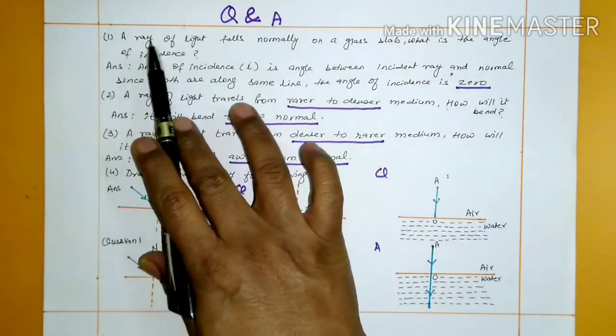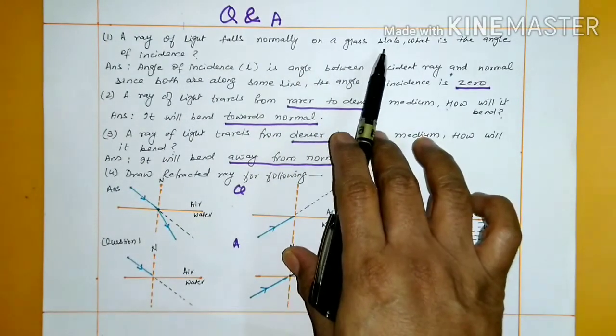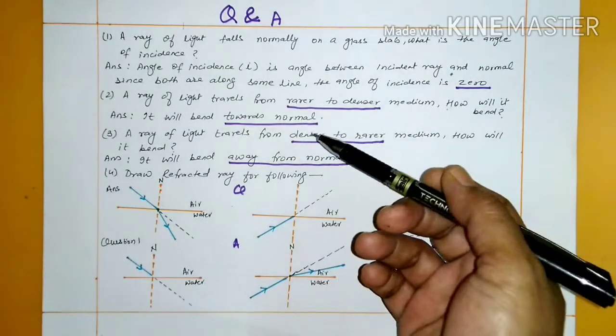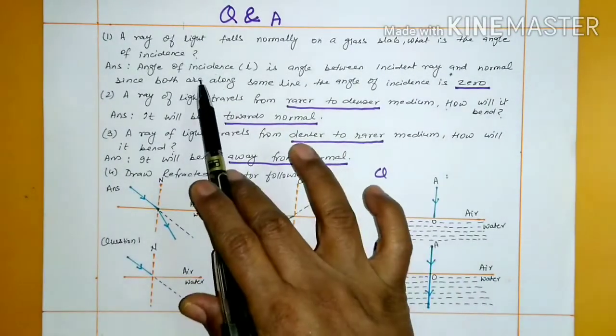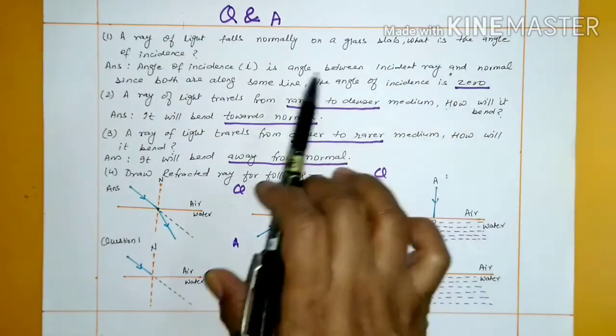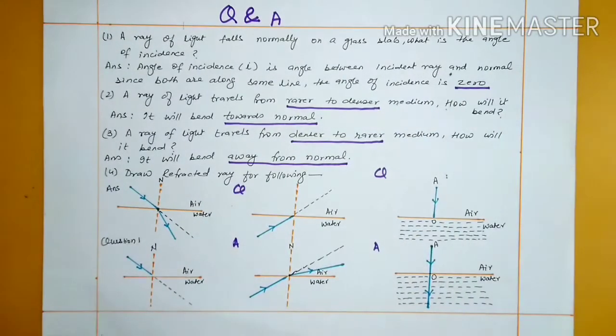Let us see. First question: a ray of light falls normally on a glass slab. What is the angle of incidence? We know it is 0. The angle of incidence i is the angle between the incident ray and the normal. Since both are along the same line, the angle of incidence is 0.